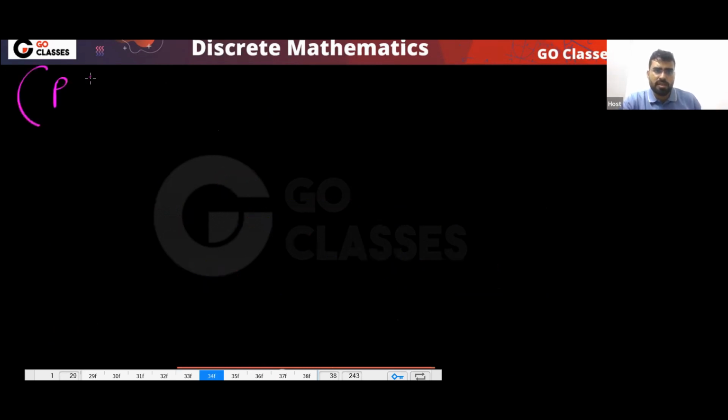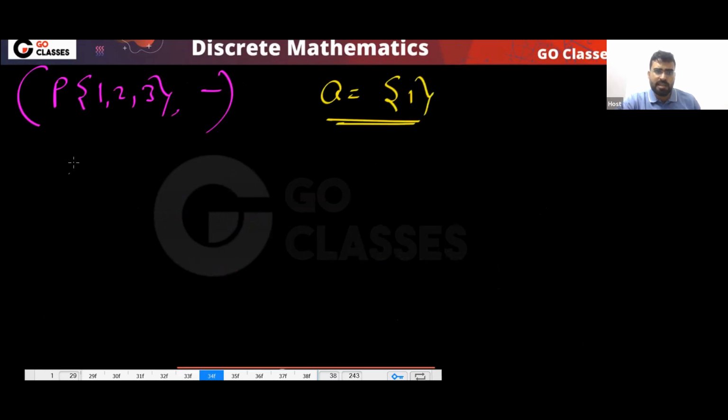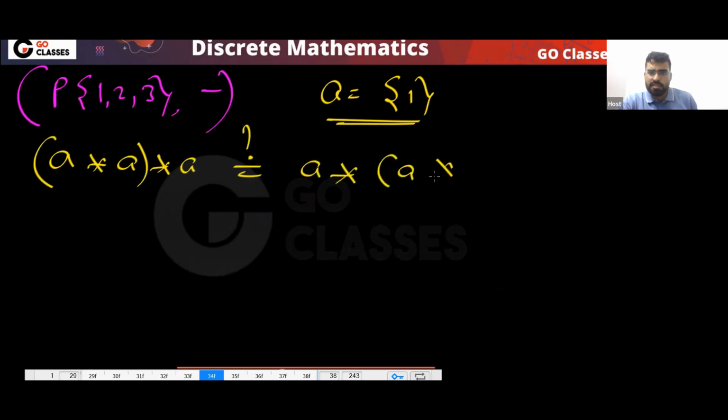Okay, so understand this. P of 1, 2, 3 and the operation is set difference. Now I'll take an element, this element you take. Now what will be A star A? Remember your star is set difference.